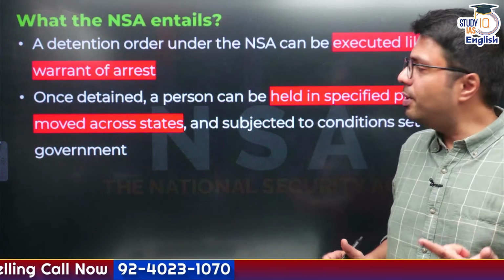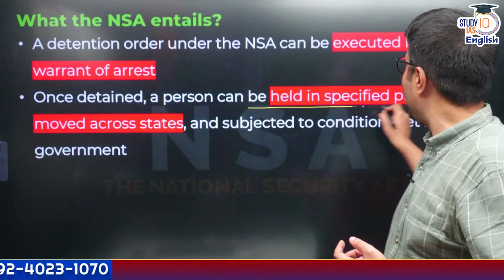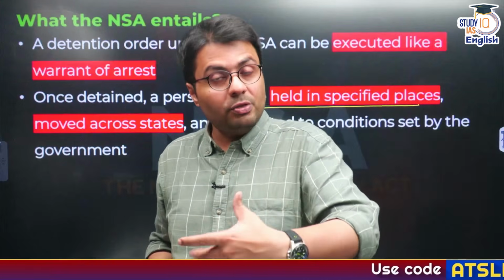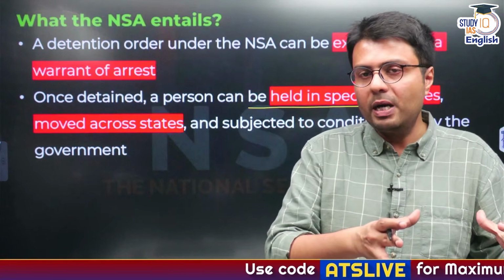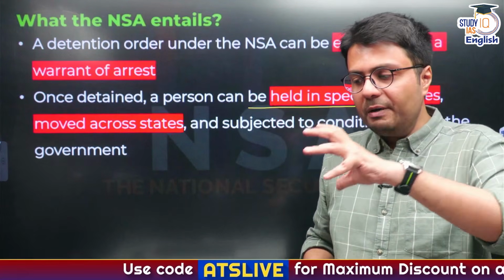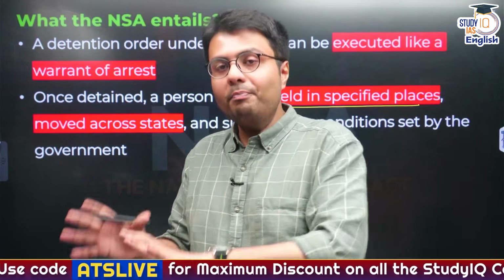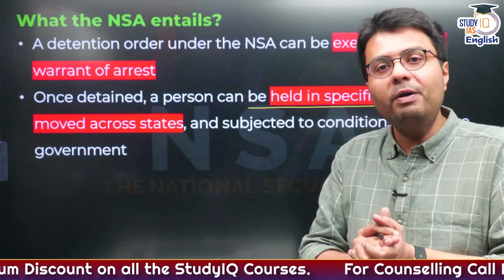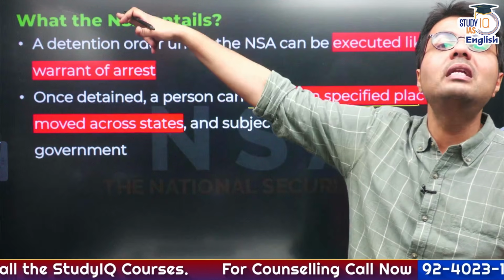Now, also you need to understand that once a person is held in a specified place, even after the preventive detention starts, they can be moved from one state to another. So for example, the radical preacher in Punjab, Amritpal Singh, has been detained under preventive detention and has been kept in prison in Assam.